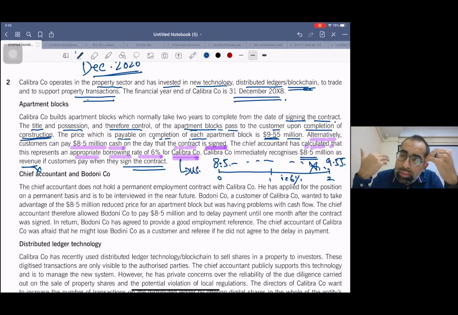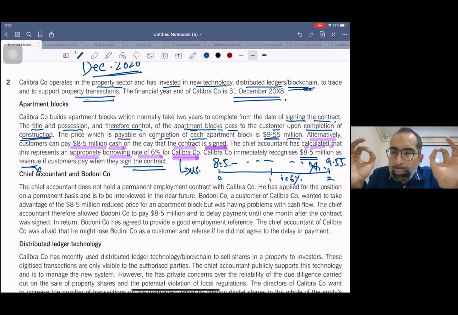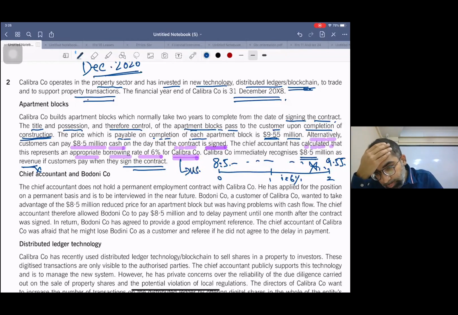We'll be transferring these three things at the end of year 2. That means we are going to satisfy the performance obligation at the end of year 2. So that's why we cannot book revenue now. Okay, so this is all the treatment of this first paragraph. Take your time and read it and think over it.